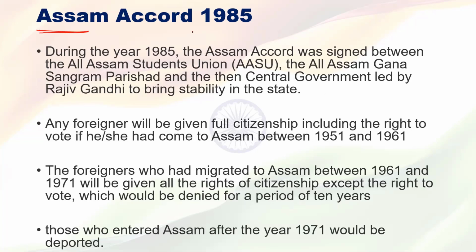So what happened during the 70s as well as during the 80s? During the 70s and 80s, right after the liberation of Bangladesh, what happened? A lot of migration from Bangladesh to Assam. So there was a lot of migration from Bangladesh to Assam.